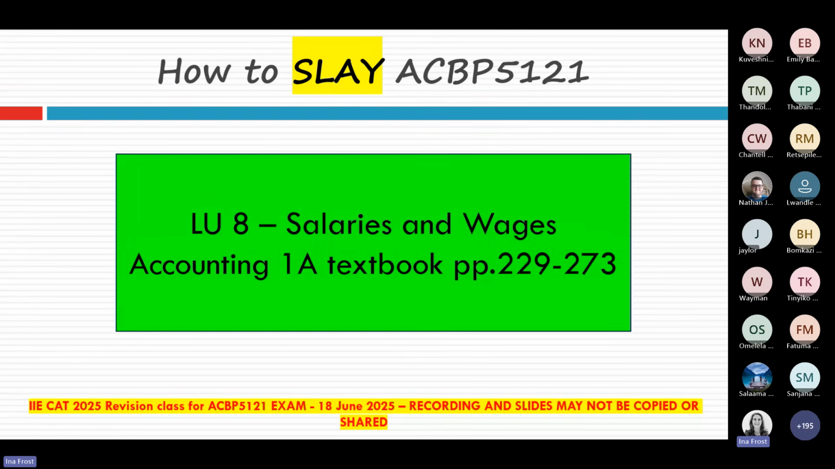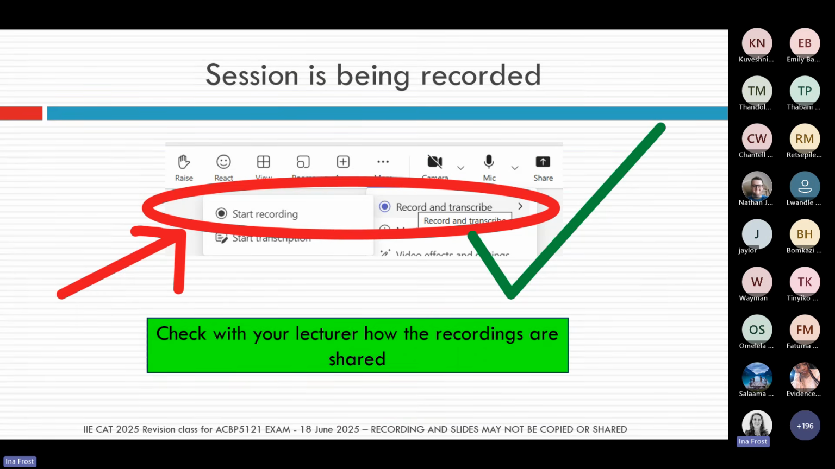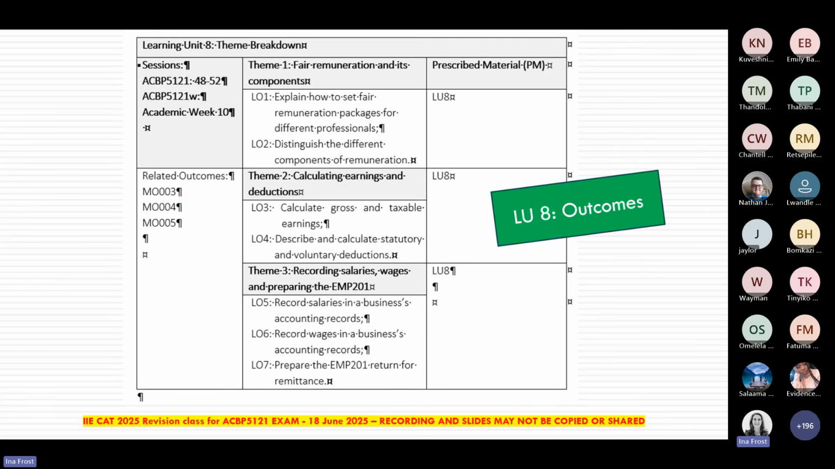We're now going to look at learning unit number 8. That's the one that deals with salaries and wages. So yes, our session is being recorded, and these recordings will be shared. Please just check in with your lecturer where you can find the recordings.